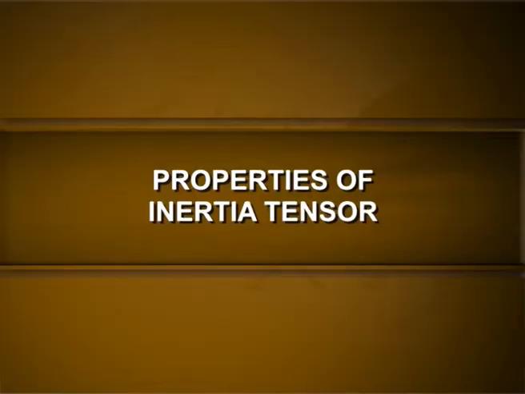I is called the moment of inertia tensor and I mu nu are its 9 elements with mu comma nu for 1, 2, 3 or x, y, z. The elements Ixx, Iyy and Izz are called the principal moments of inertia around the x-axis, y-axis and z-axis respectively. Ixy, Ixz and Iyz are called the product of inertia.